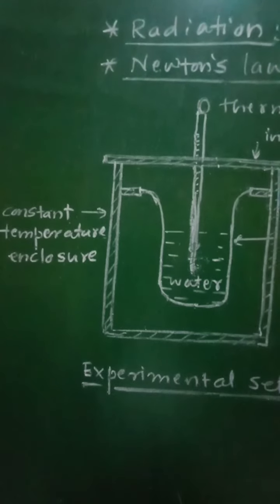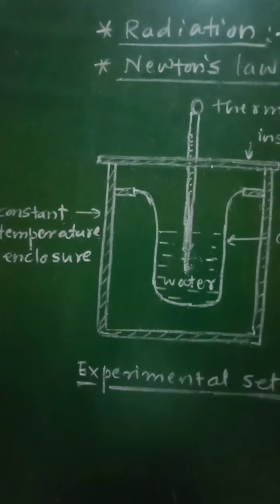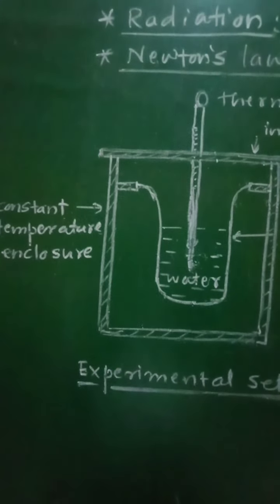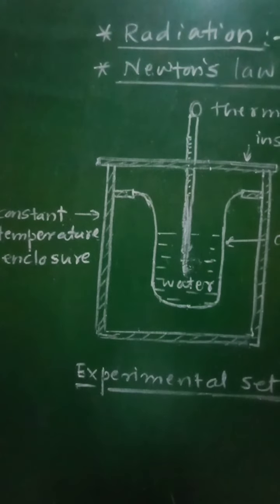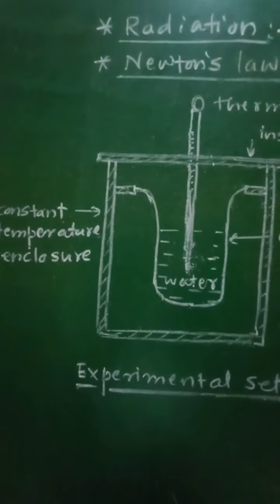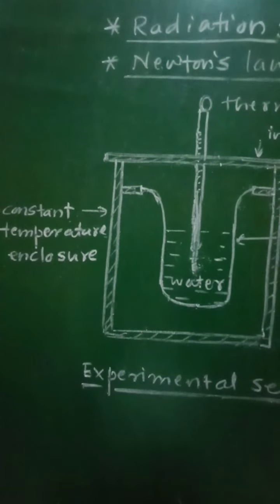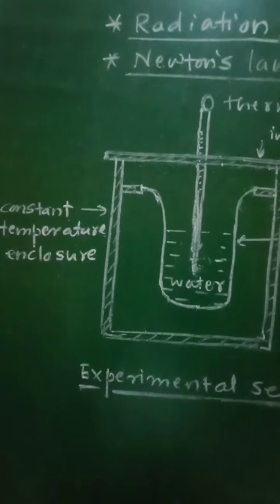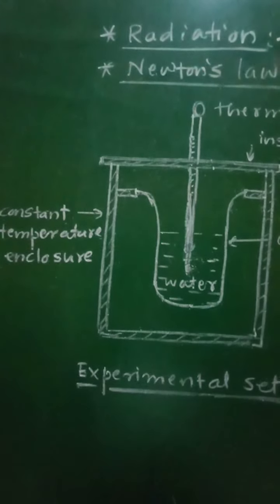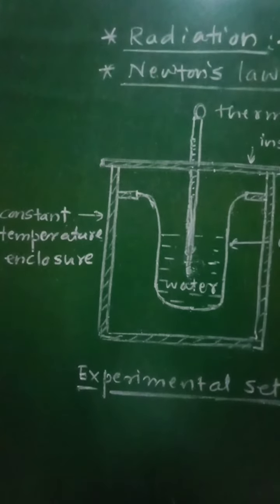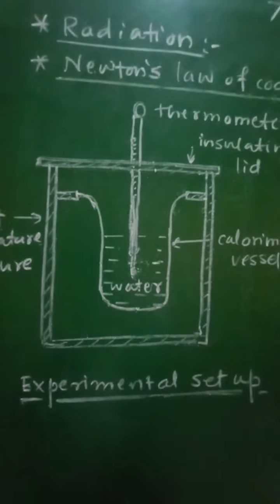Then the temperature on the thermometer is noted at the rate of 1 minute. That is, after every 1 minute interval, the temperature will be noted until the temperature of the water decreases by about 25 degrees Celsius.